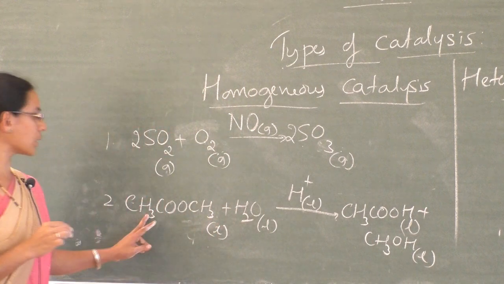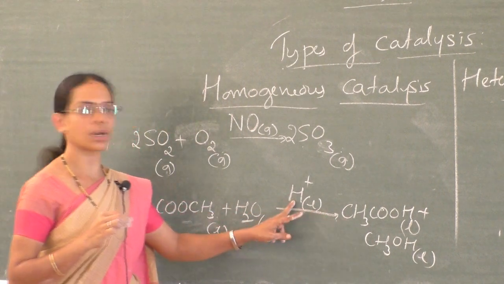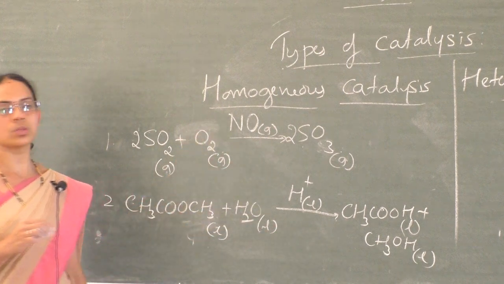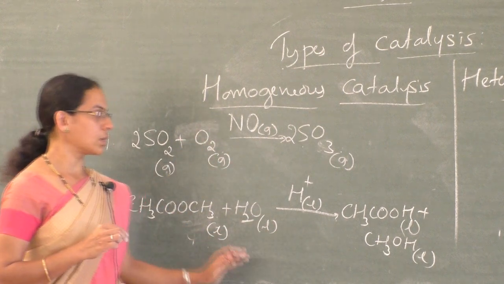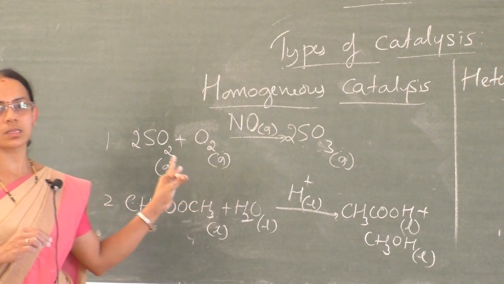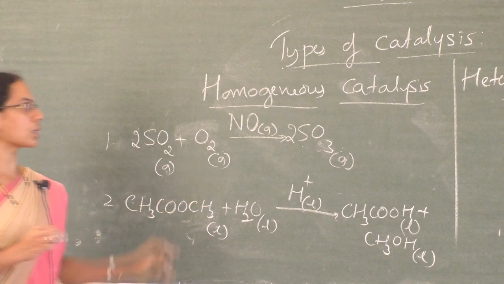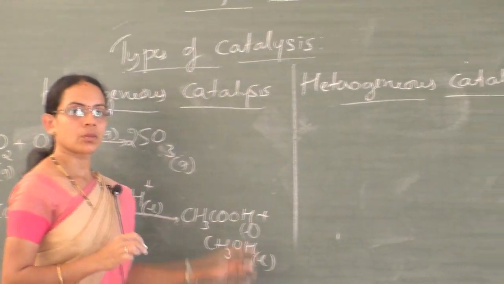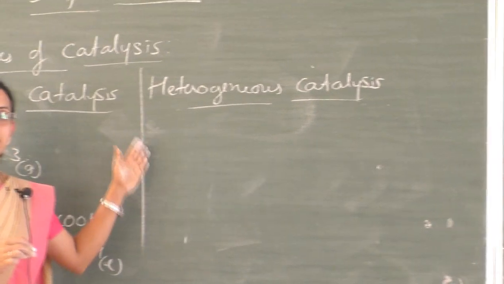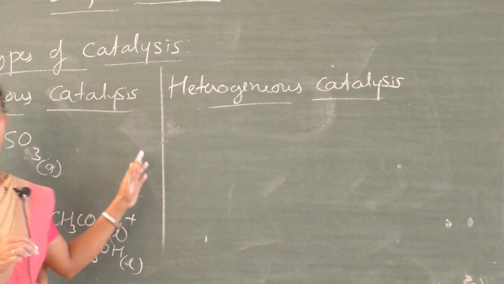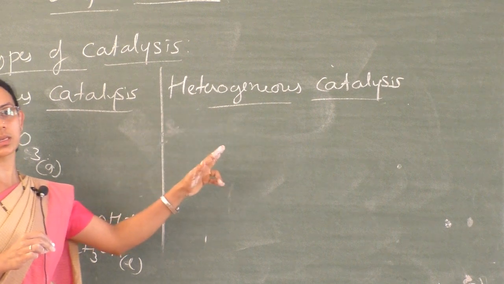So here all the reactants, products and the catalysts are in the same physical state. So this is called homogeneous catalysis. And what do you mean by heterogeneous catalysis? If the physical states of reactants and the catalyst are different, then it is called heterogeneous catalysis.